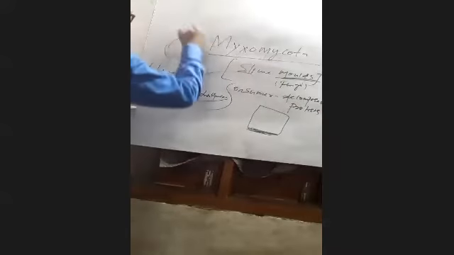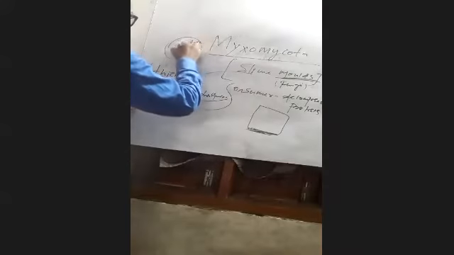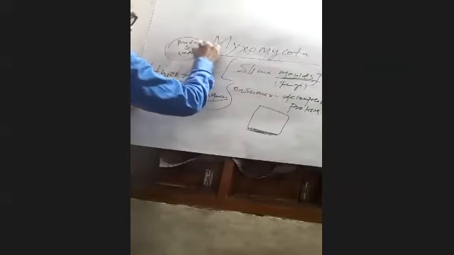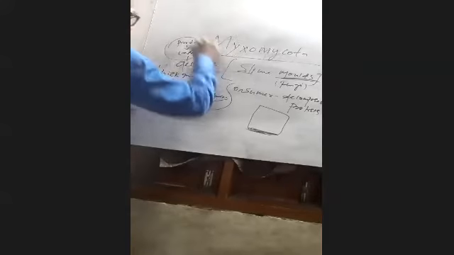You know that in an ecosystem there are producers, consumers, and decomposers. In an ecosystem, there are mainly three types of organisms.